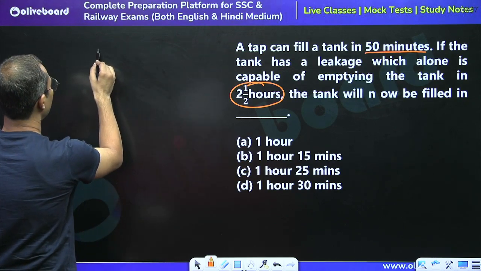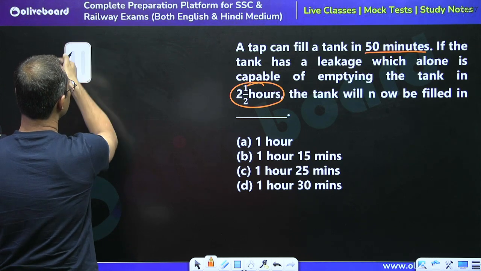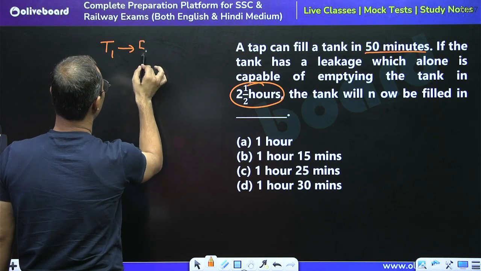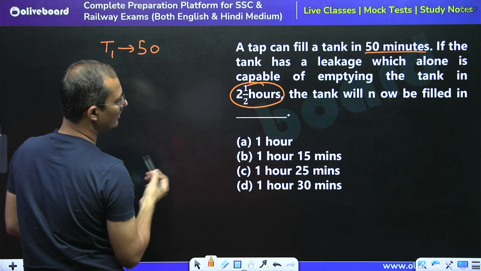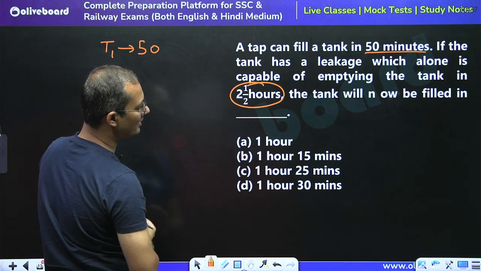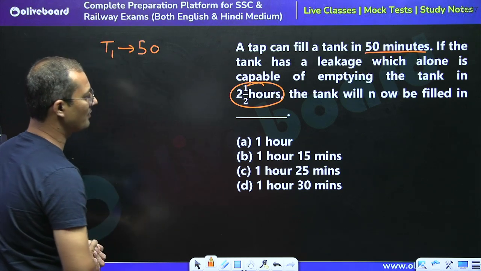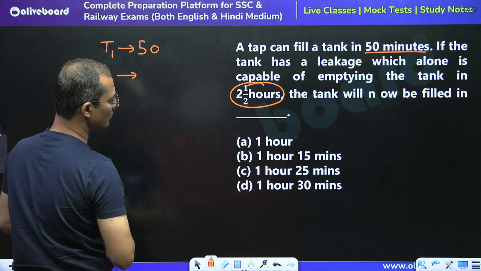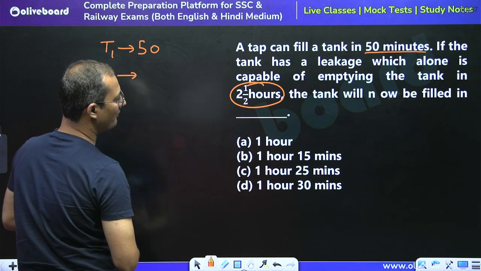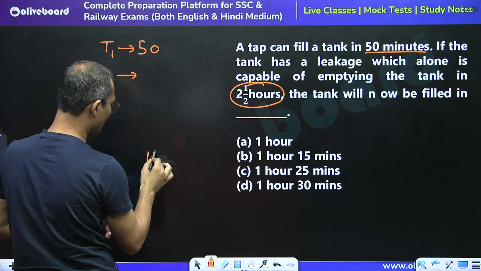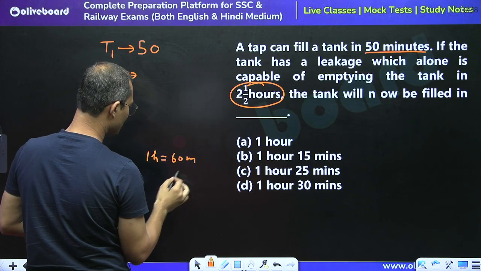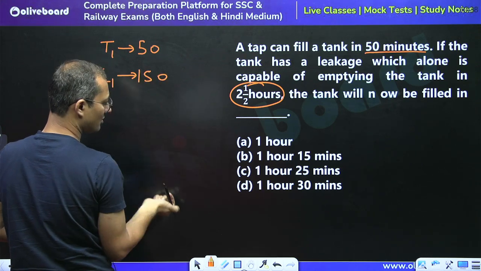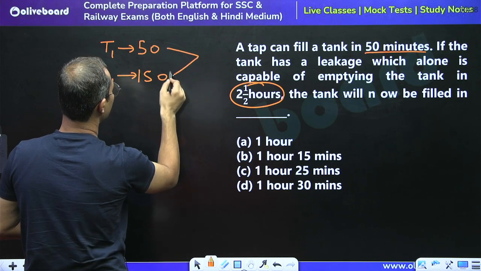So we can say that a tap T1 can fill a tank in how much time? 50 minutes. And if the tank has a leak which alone is capable, meaning the leak alone, the leak alone is capable of emptying the tank in 2.5 hours. One hour is 60 minutes, so 2.5 hours is equal to 150 minutes. So this is clear to you all. Now we are going to take the LCM of time.